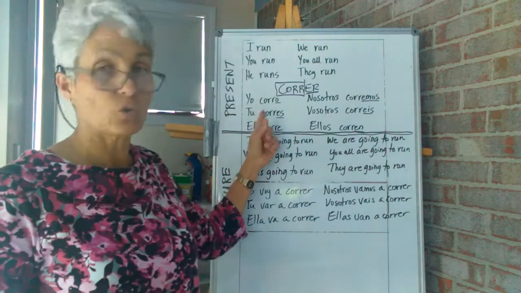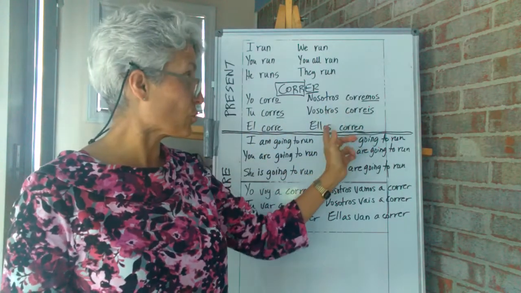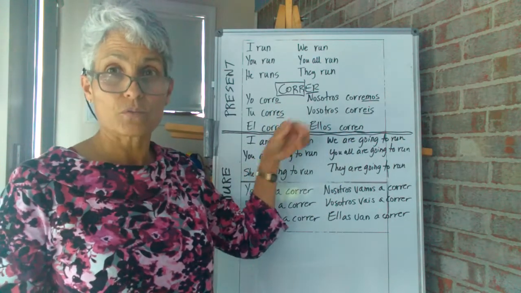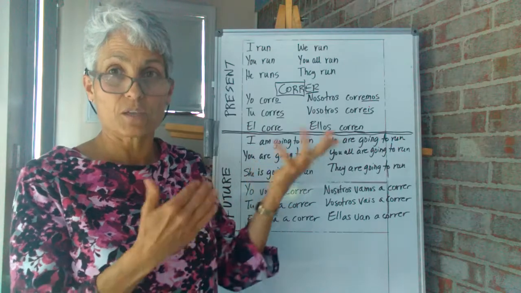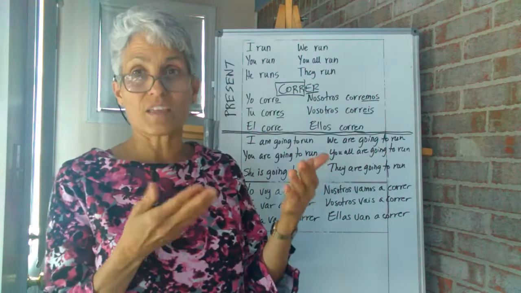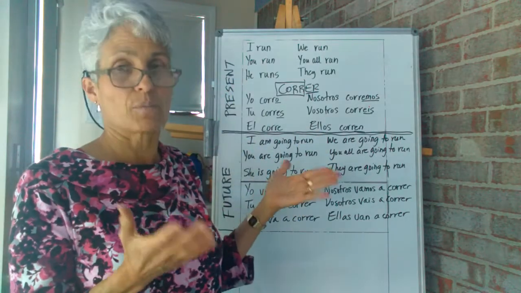In Spanish, we have yo corro, tú corres, él corre, nosotros corremos, vosotros corréis, ellos corren. You know, because it ends with an O, the stem plus an O, that means I am the one running. I run. And you with ES at the end, I actually don't even have to put the pronouns, right? We learned that at the beginning.